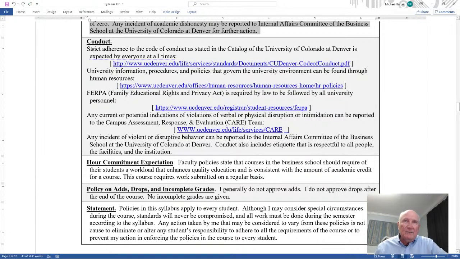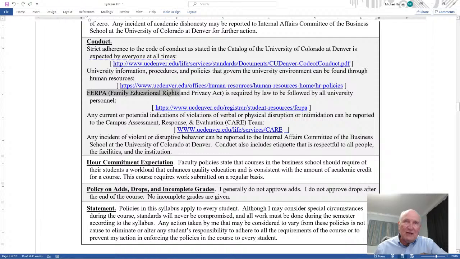Okay, conduct. Strict adherence to the code of conduct as stated in the catalog is expected by everyone at all times. This link is simply the code of conduct for everybody. On campus, virtually, in person, remotely, it doesn't matter. It's for students, faculty, staff, even visitors on campus. University information, procedures, policies that govern the university environment can be found through Human Resources. Now this link right here goes to Human Resources. And there's a lot of information there. And this is what will be followed at the university at CU.